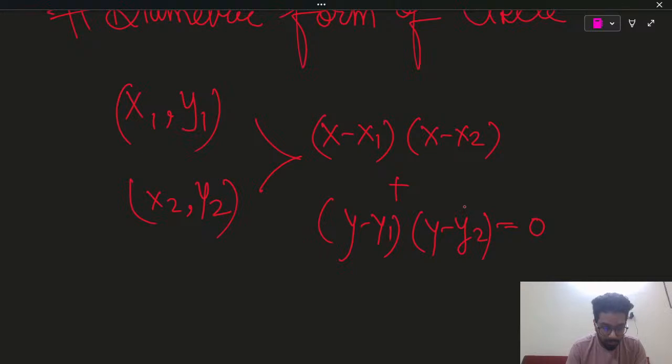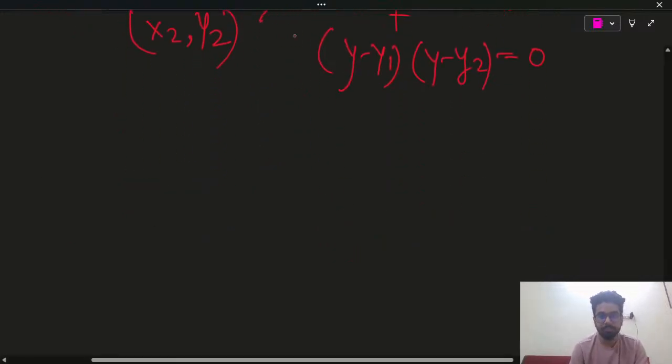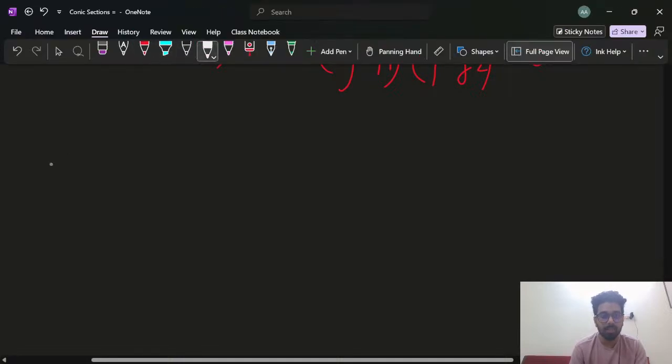This is what we have done now. Tangents we have done, guys. Parametric form we have done. Length of tangent, and yes, pair of tangents we have done. Yeah, director circle. What is director circle, guys? I guess this is the last topic.